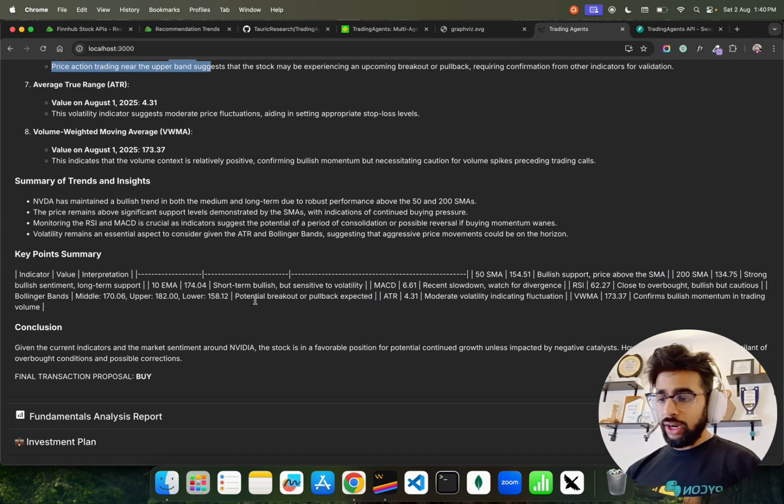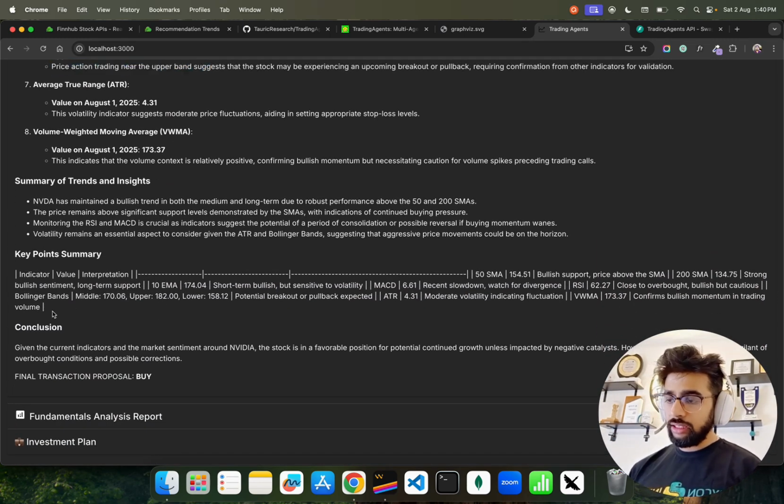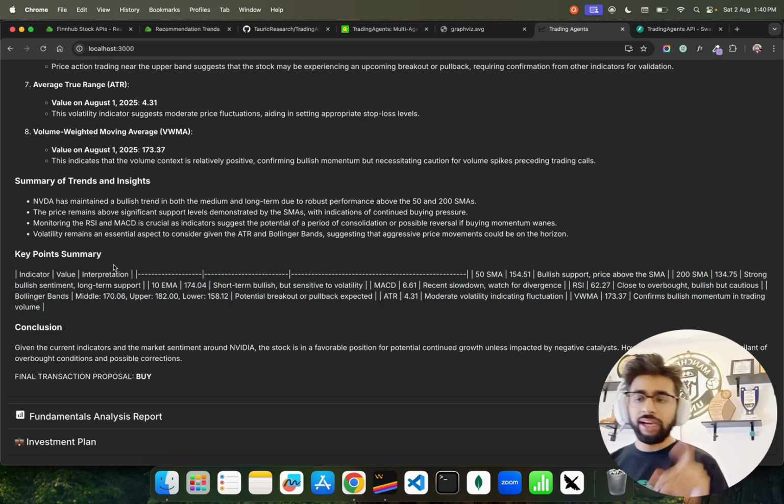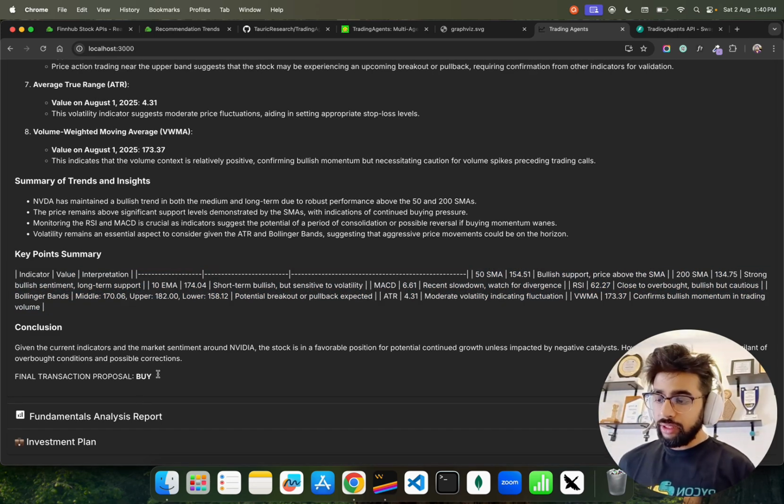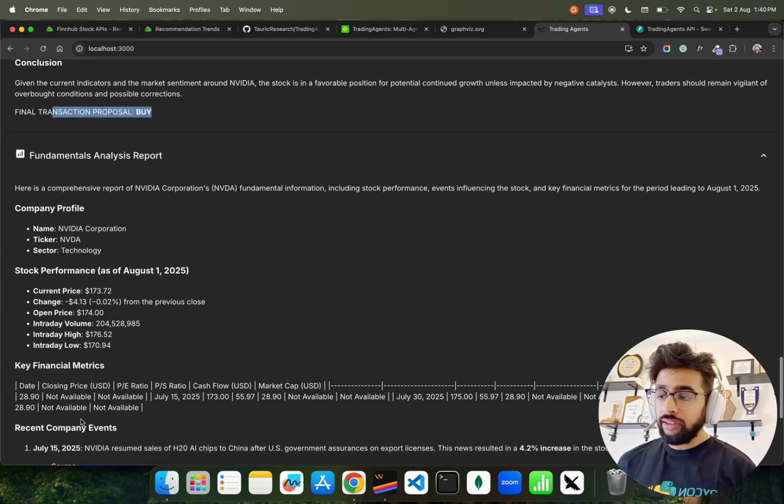And you can see key points. I have to take care of this table actually. This table is a table in Markdown. I have to probably render it in a better way, but this is what it is. You can see the final transaction proposal is buy, but buy with caution. Okay. Then we have a fundamental analysis report also.